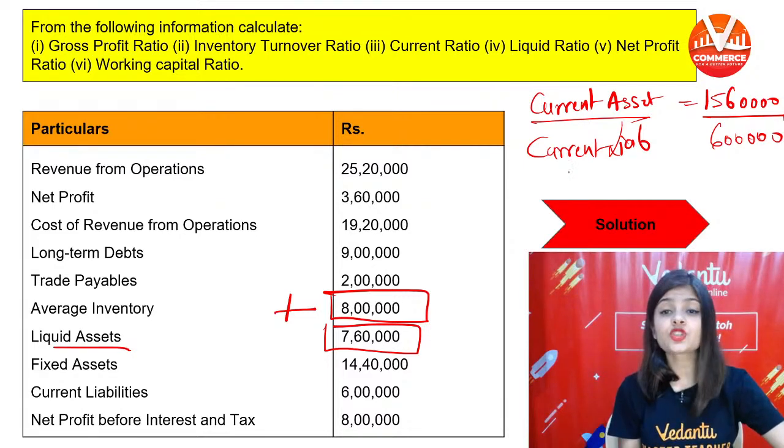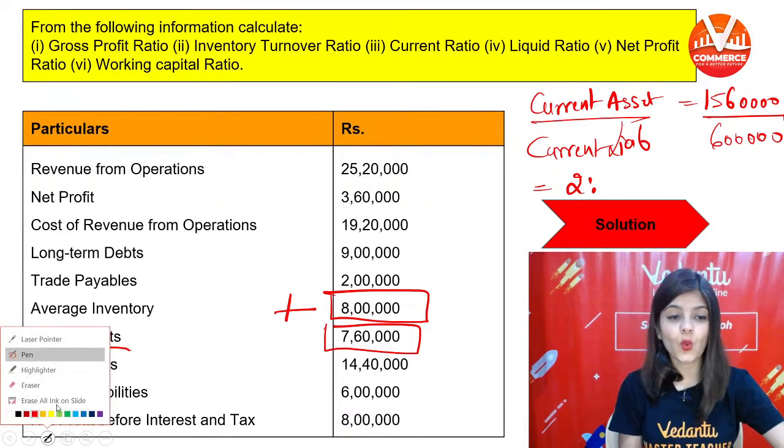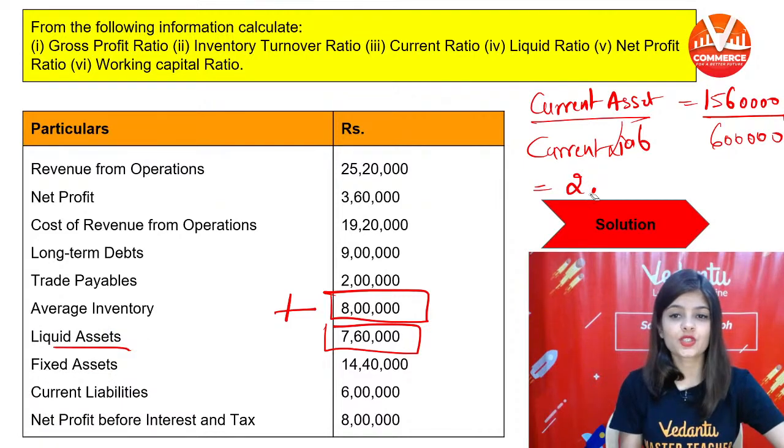So 15,60,000 divided by 6 lakh, your current ratio will be 2.6:1.